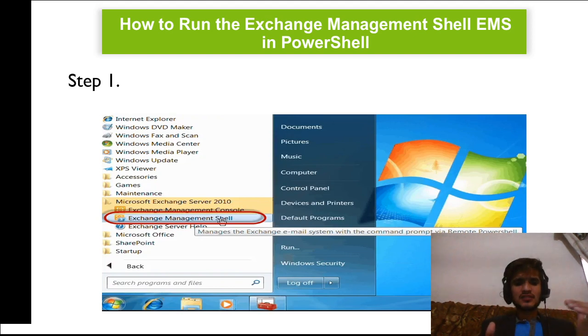When you install Exchange Server, you get the Exchange tools installed along with it, which gives you the Exchange Management Shell. But what a lot of us do when we are managing Exchange Server is install those tools locally on our desktop. For example, on the Windows 7 machine, you can see that I have got the Exchange Management Console.